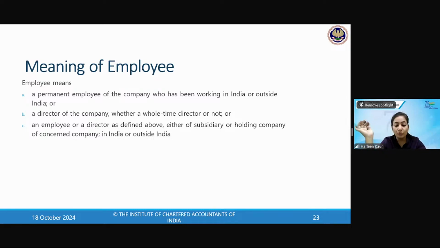So now my question to the audience: there is a very hardworking employee. There is a company, ABC Limited in Bangalore, and they have a permanent employee who is working in the US. He is a hardworking employee and a permanent employee of the company, and there is a director who is not a whole-time director. Can the company issue sweat equity shares to that employee who is working in the US and also to the director who is not a whole-time director?